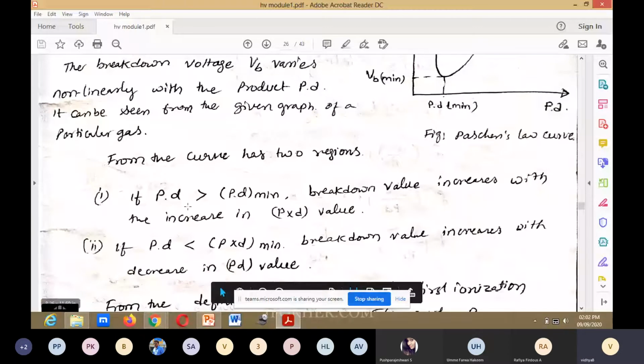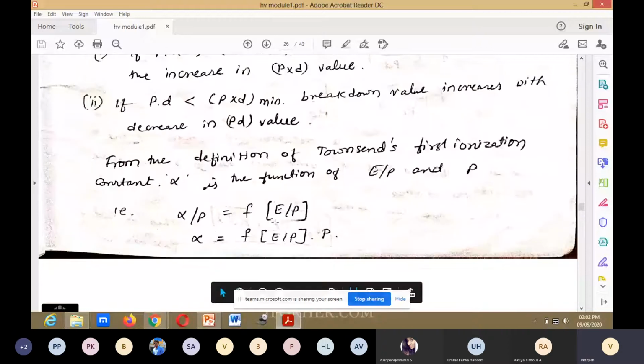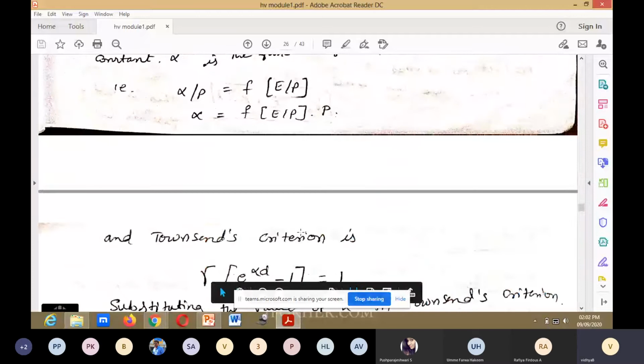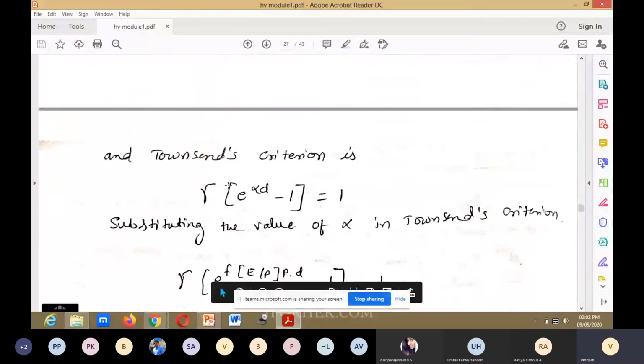From the definition of Townsend's first ionization constant, alpha is a function of E by P and P. Alpha divided by P is equal to F of E divided by P. Alpha is equal to F of E divided by P into P. And Townsend's criterion is gamma into (e to the power of alpha d minus 1) is equal to 1.